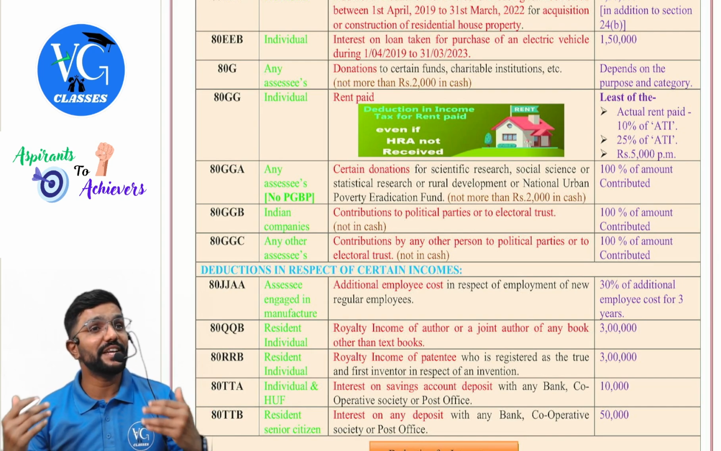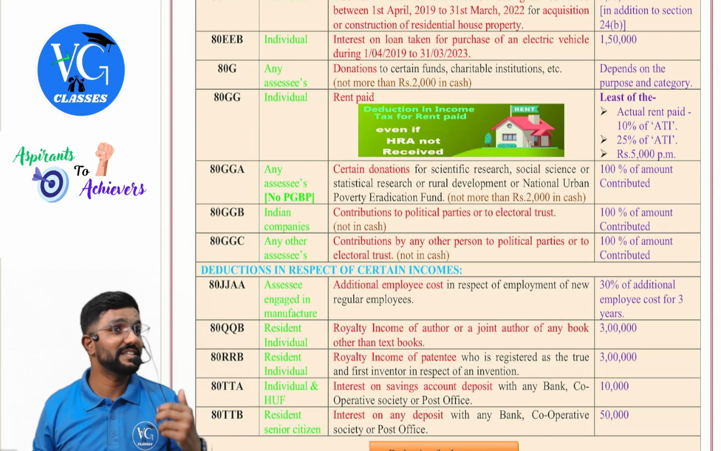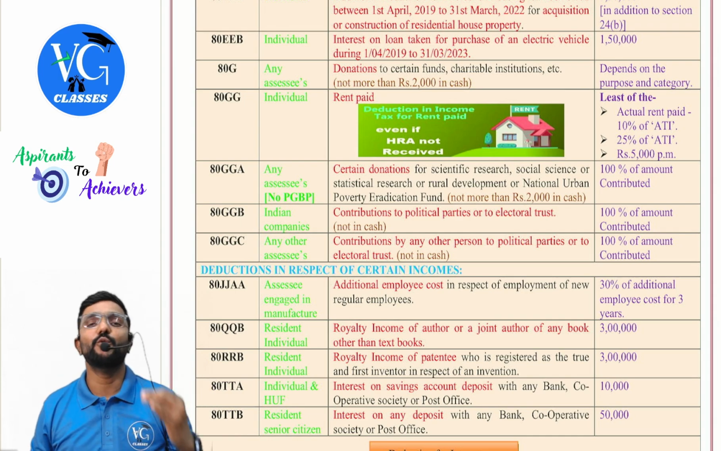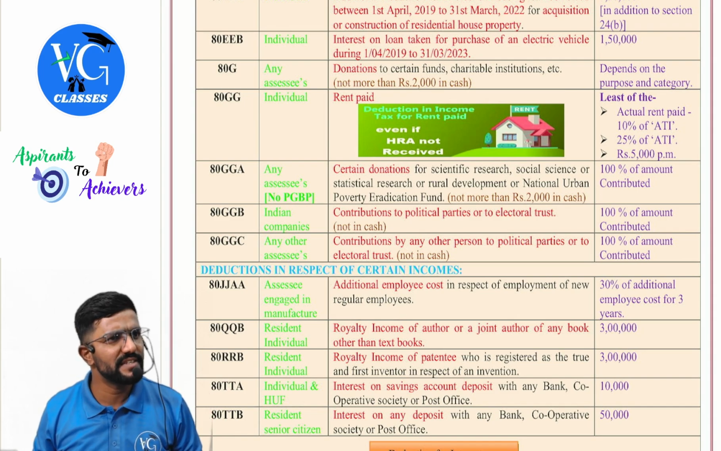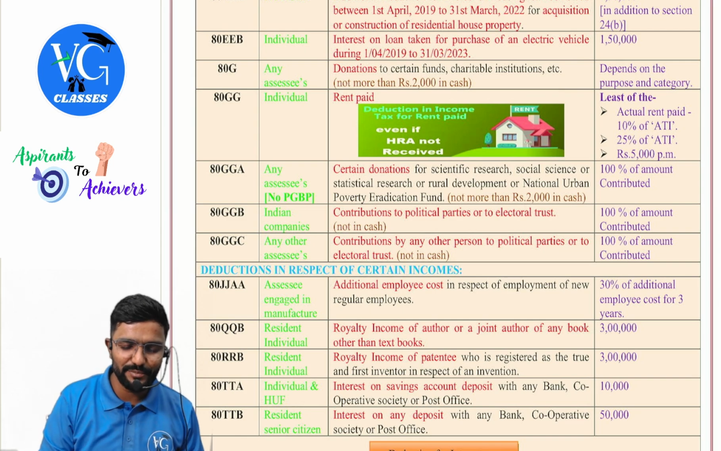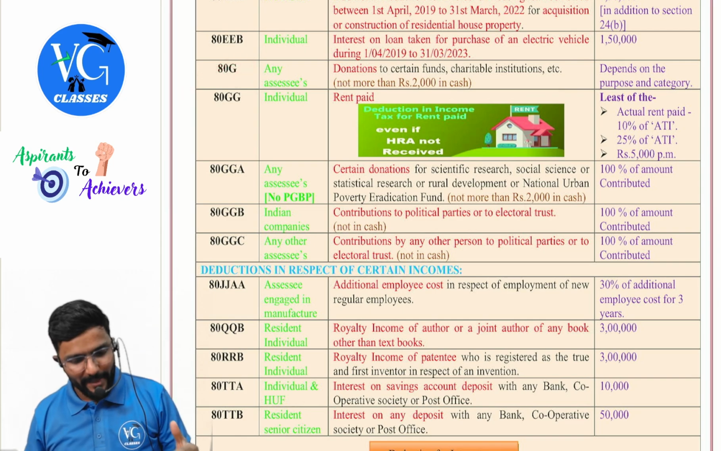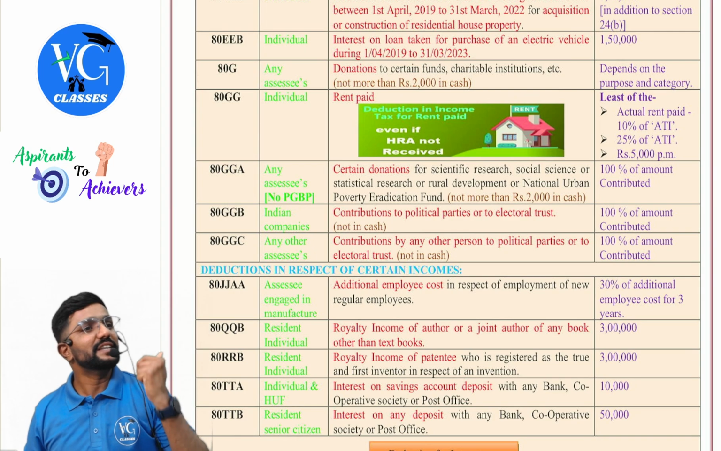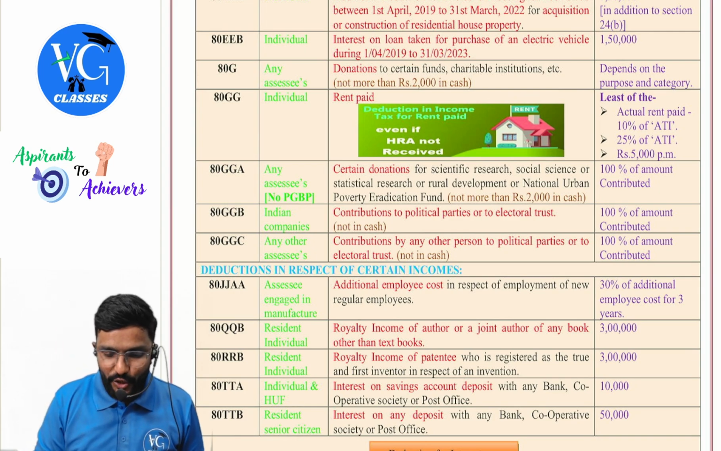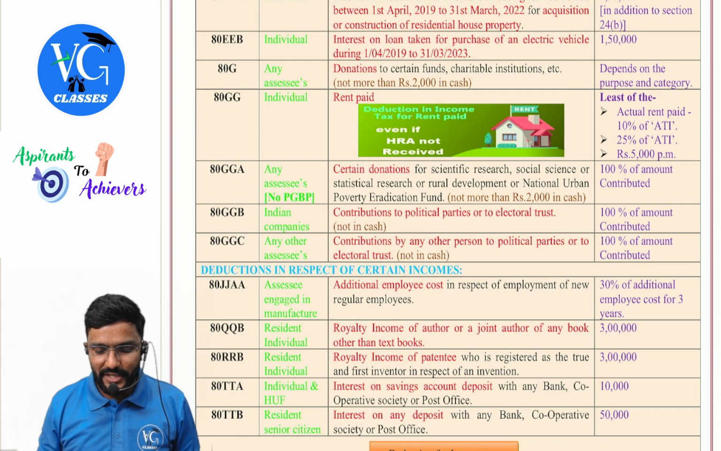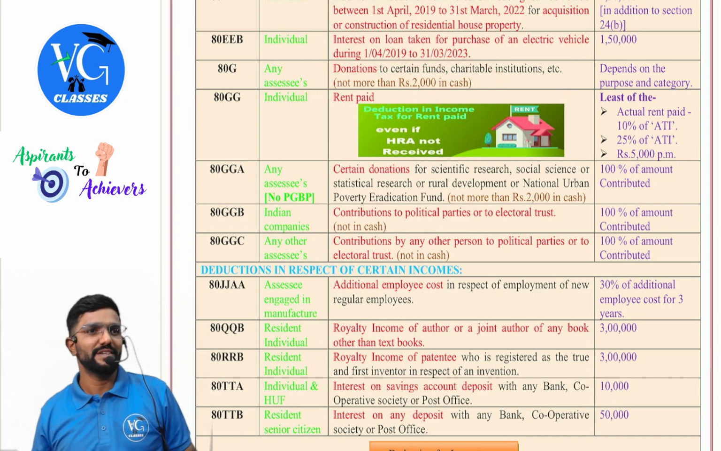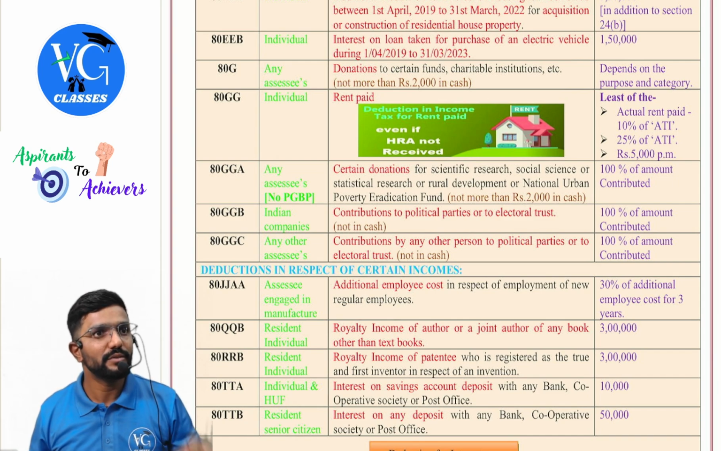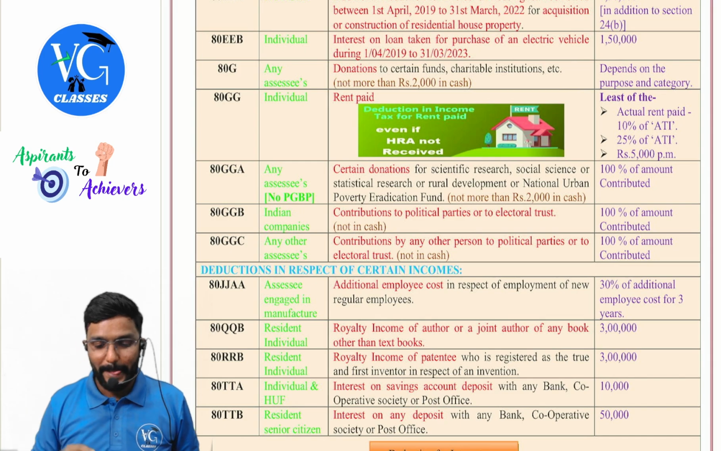Takers eat well, givers sleep well. One saying is there. So whoever are the givers can claim deduction under the section 80G series. 80G especially, googly. Who can claim deduction here? Any assessee. Donation to certain funds, charitable institutions, etc. Not more than 2,000 in cash. If you give it in cash, no deduction.